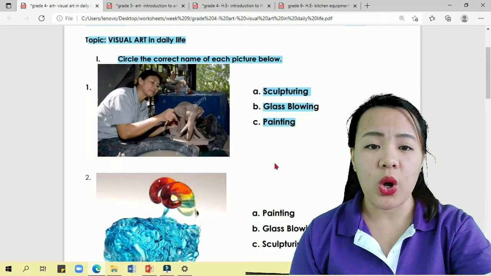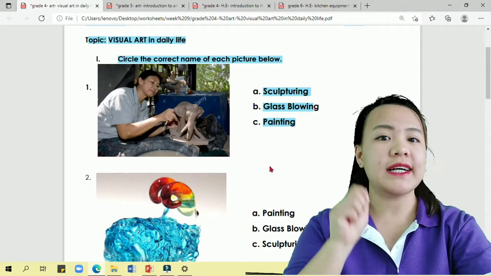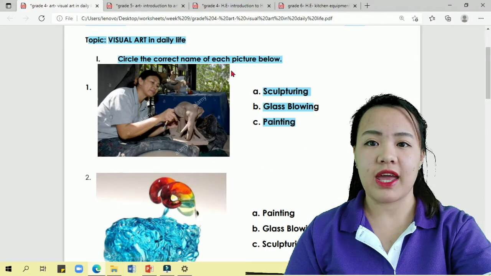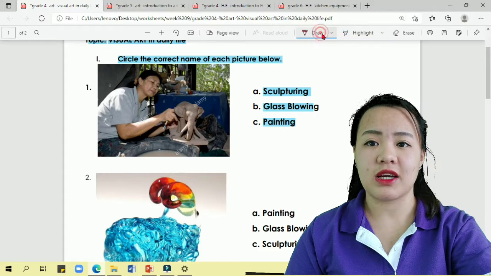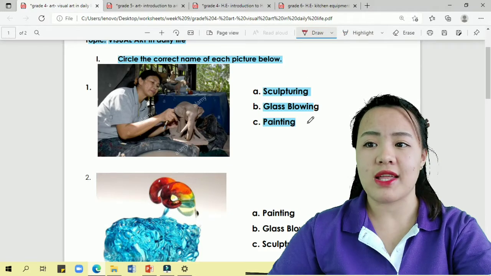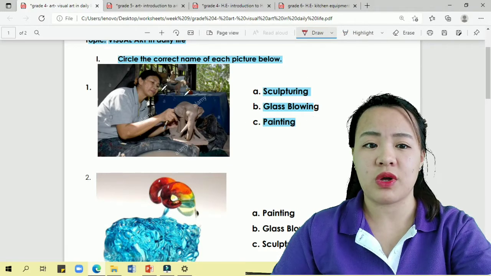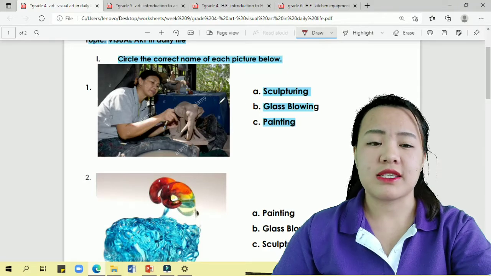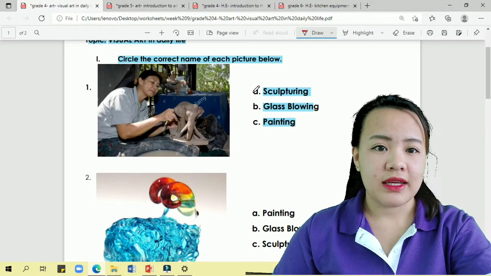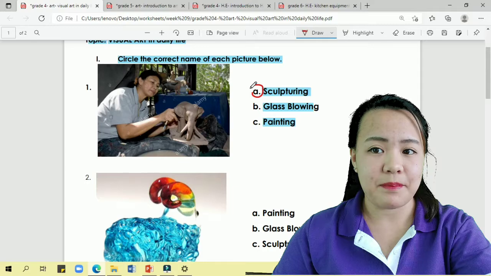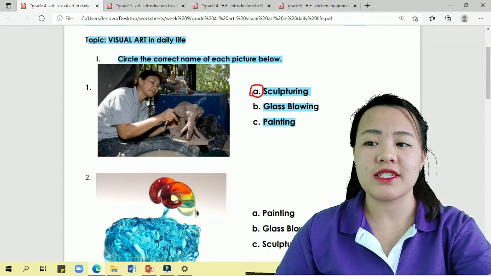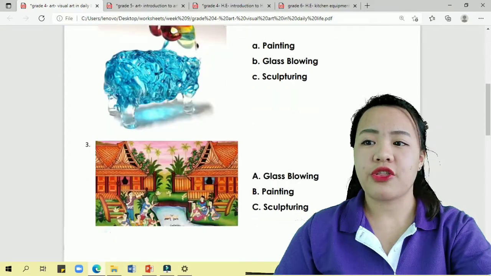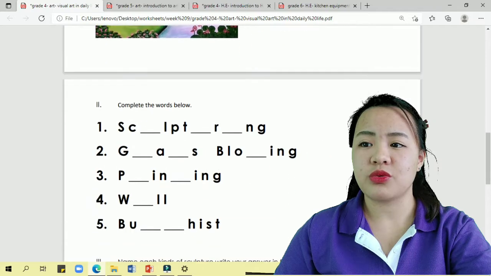So you are going to circle your answer. Let's try answering number 1. So what kind of visual art is this? It's letter A, sculpturing. Okay, so you answer the rest, 2 and 3. Okay, so let's move on to test 2.